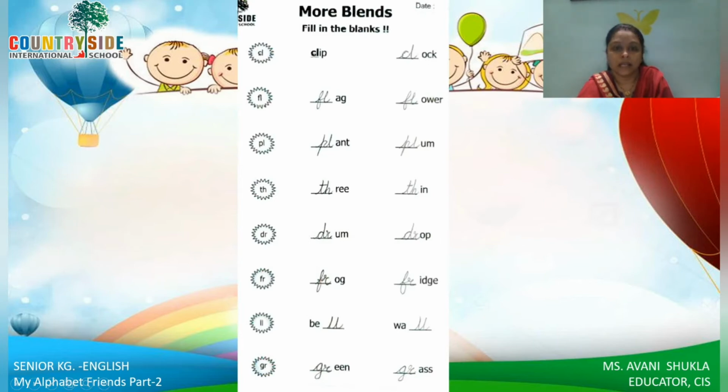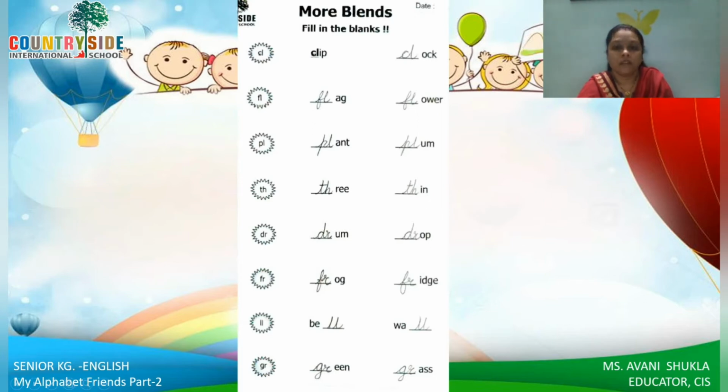Here clip, clock. Here you have to write the blend sound, which blend will come, right? And children, you don't need to remember the spelling. You just have to remember the sound. Okay, which sound will come? Only the blend sound.